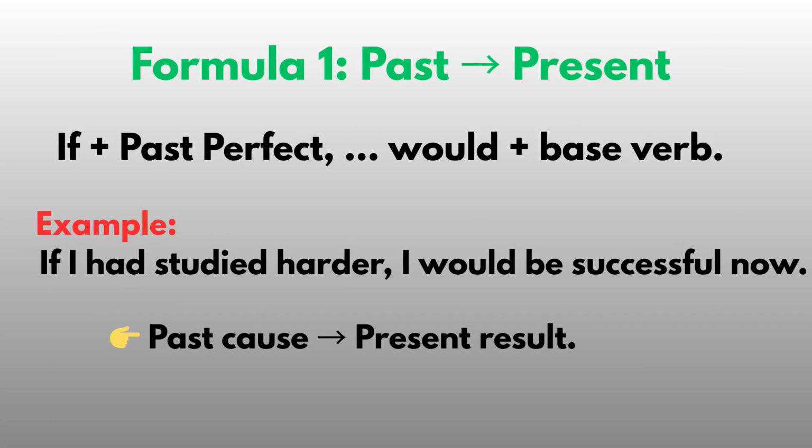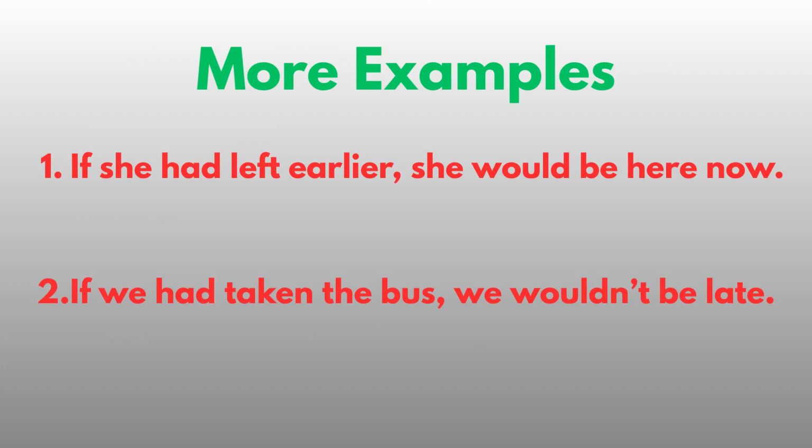Formula 1. Past, present. If plus past perfect, would plus base verb. Example: If I had studied harder, I would be successful now. Past cause, present result.